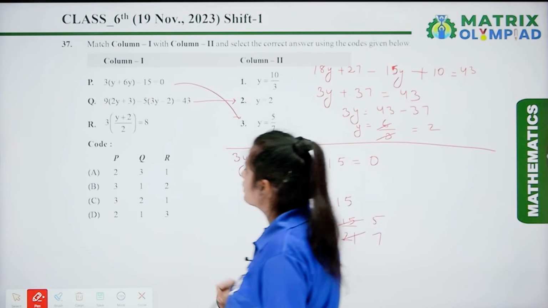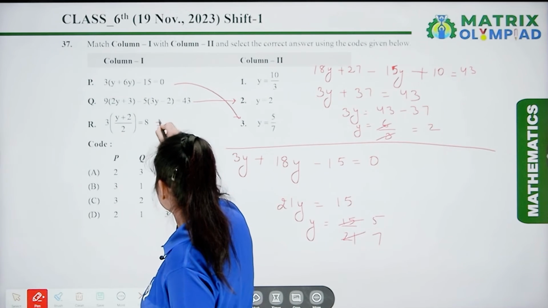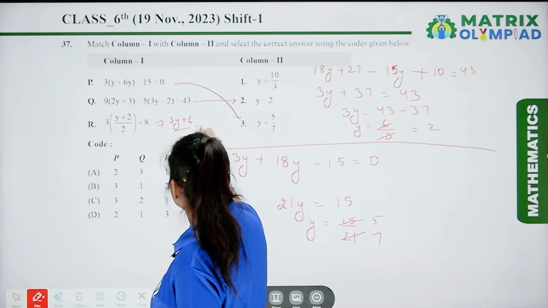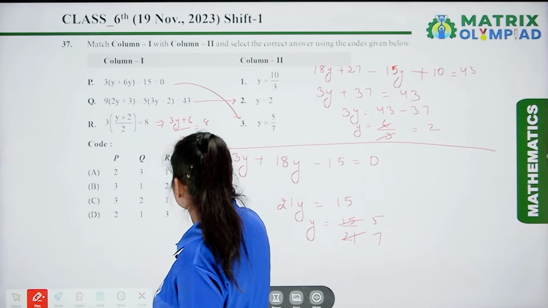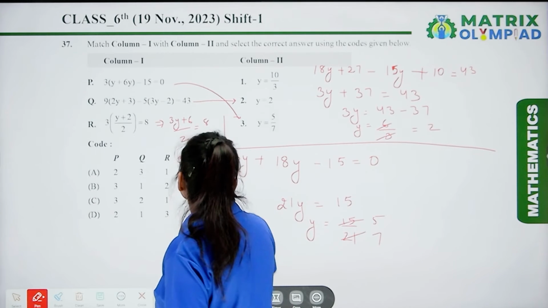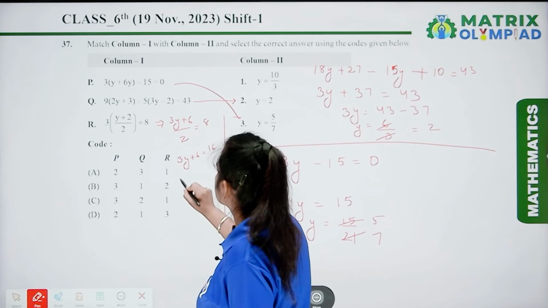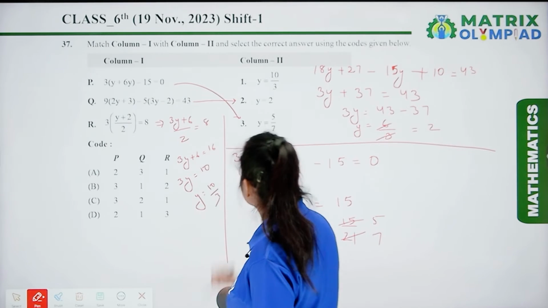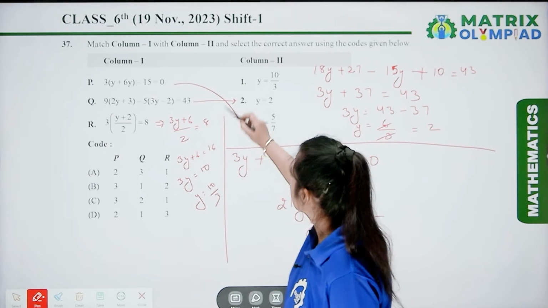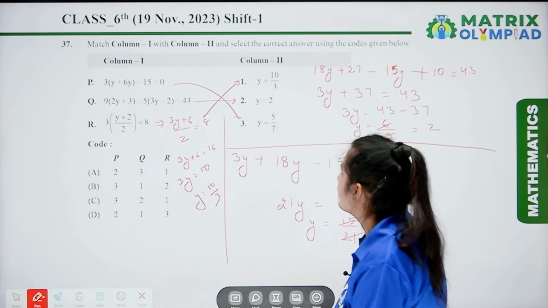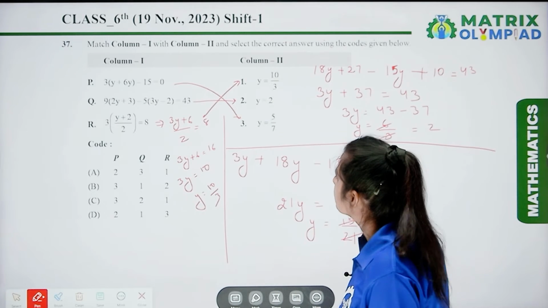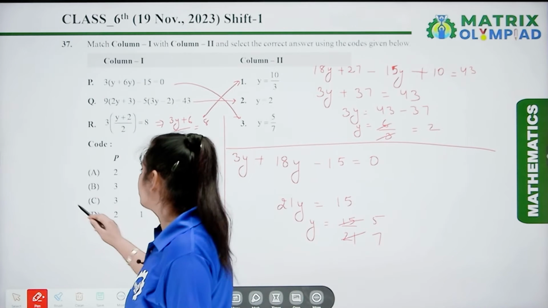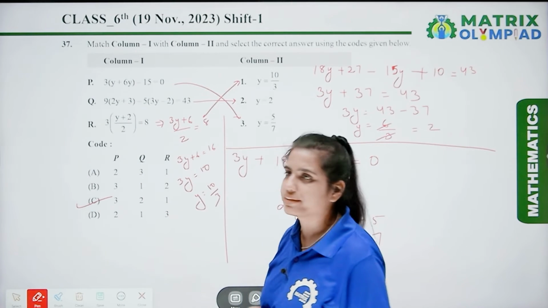Now the last one is 3y plus 6. So here the next one is 10 upon 3. So the correct sequence is 3, 2, 1. So 3, 2, 1 is in option C. Here option C is the correct answer.